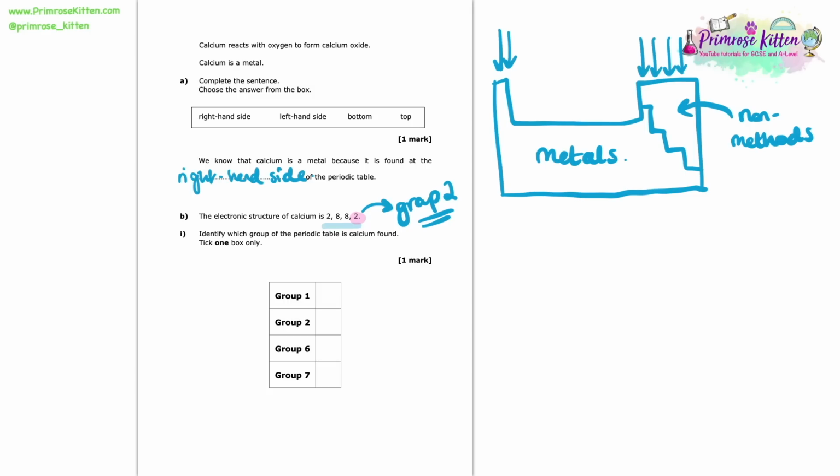So that is a great shortcut way to be able to determine the group if we know the electronic structure. But at the same time, you could just have looked at your periodic table and identified where calcium is, and you will find that it is actually in group 2. Looks somewhere like this on our periodic table.